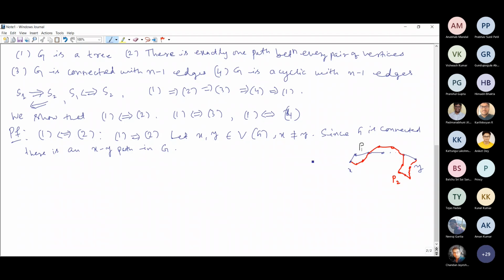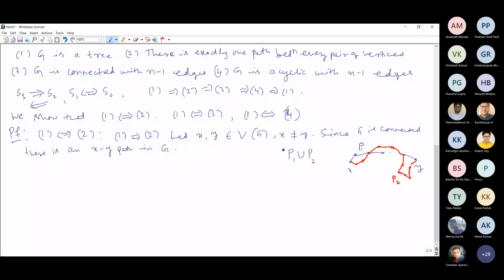Therefore, directly this will not form a cycle. If you take just the union of P1 and P2, directly you may not get a cycle, but their union will definitely contain a cycle. Both are xy paths.